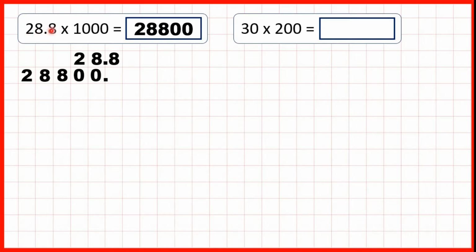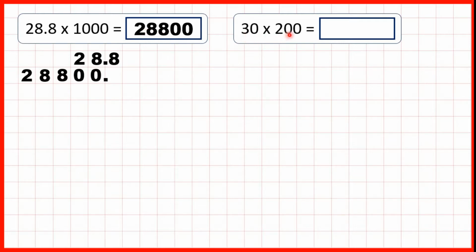And you can estimate this. If you ignore what comes after the decimal point, you might know that 28 times 1,000 is 28,000. So if we have 28 point something, it's going to be just over 28,000.